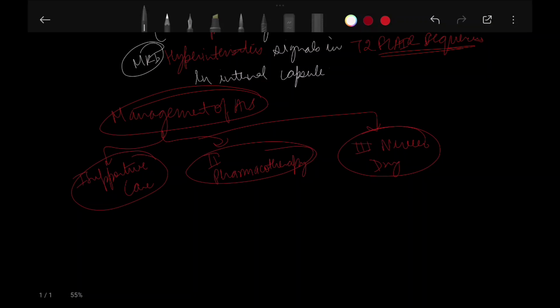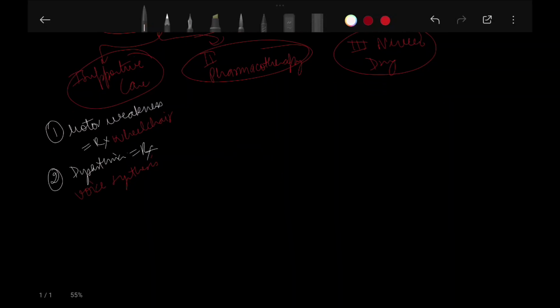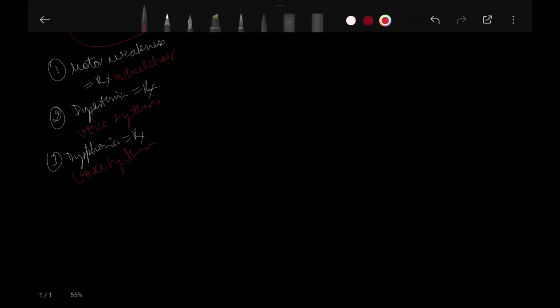In supportive care, for motor weakness, we can give the patient a wheelchair. For dysarthria, treatment is voice synthesis therapy. For dysphonia, again, the treatment is voice synthesis. Then dysphagia.